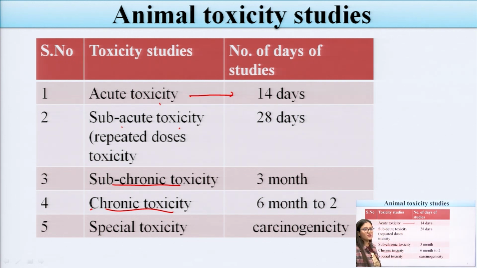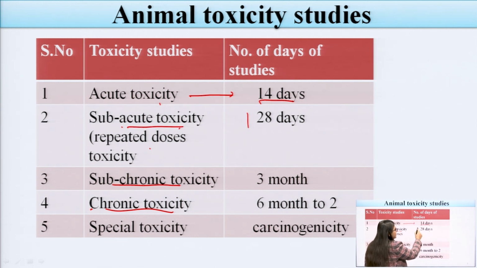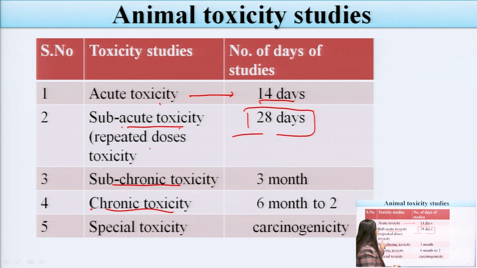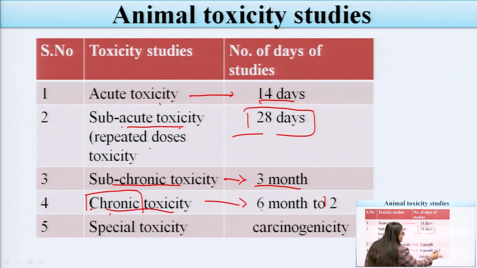For example, acute toxicity studies are mainly done for 14 days. Subacute toxicity, which is known as repeated dose toxicity, is one in which we repeat the drug more than once. The studies go on for about 28 days. The third one is subchronic toxicity, in which the studies go on for about 3 months. Chronic toxicity, as we know the term chronic means diseases which are produced over a longer period of time. These studies mainly take about 6 months to 12 months.